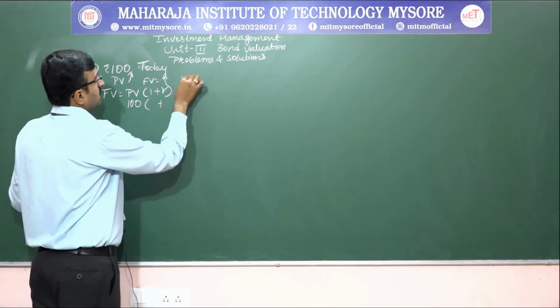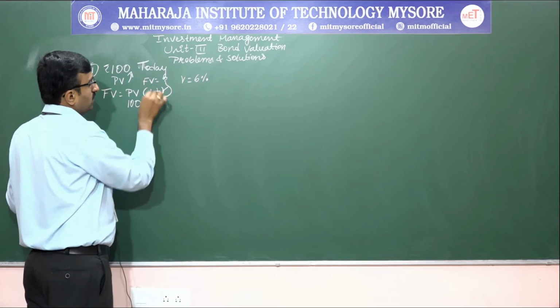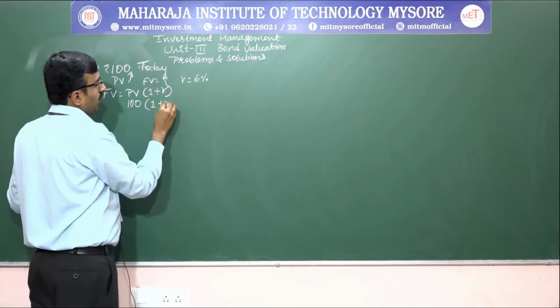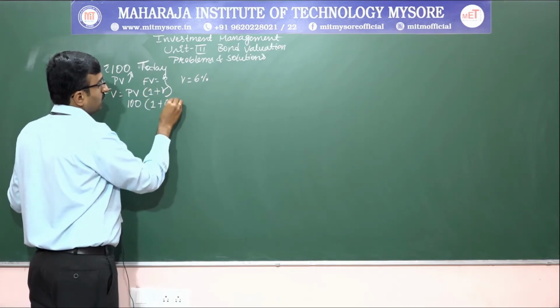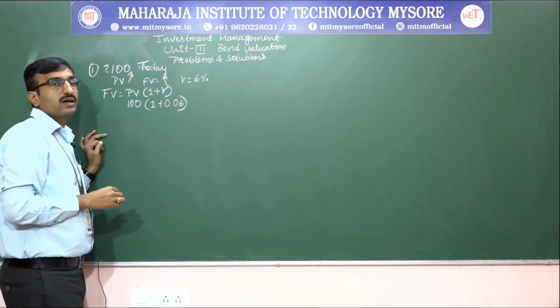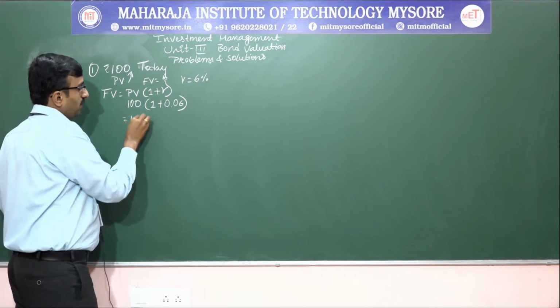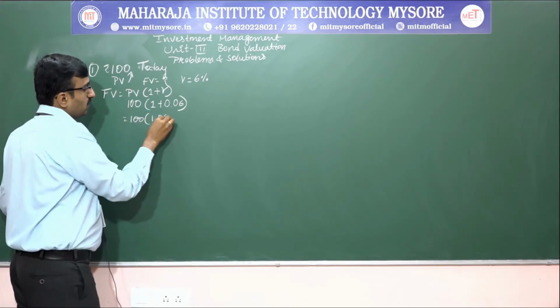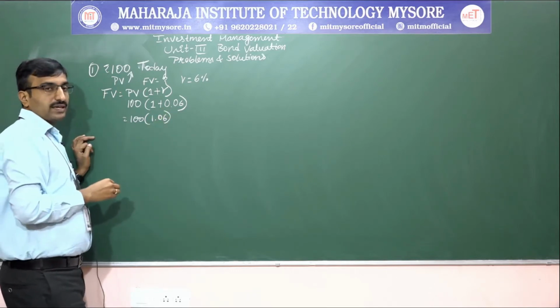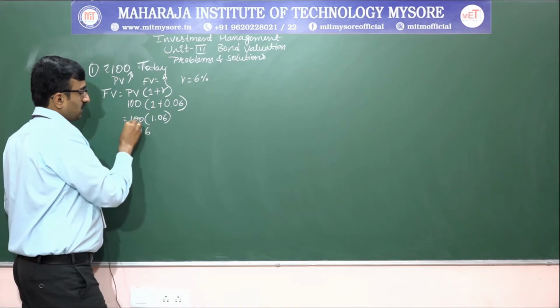So we take 1 as per the formula, then put 6%, which is 0.06. So 100 into 1.06. Multiply these two and you will get 106.